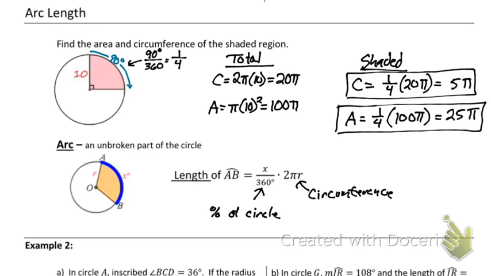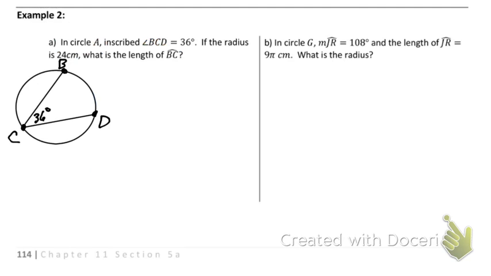Now, from this past one, we need to know the degree measure of the arc. So what's the degree measure from B to... what is the length of BC? Is that the one I wanted? I feel like I wanted to find the arc of BD. I didn't think I wanted to make that big of a leap. Yeah, we're just going to find the arc length of BD. Let's not make this more complicated in class. We're going to change that to BD.